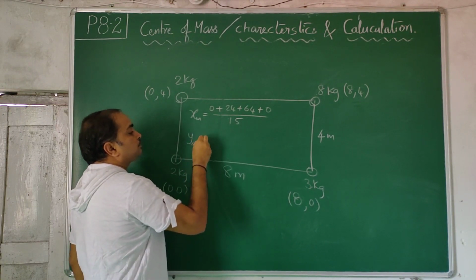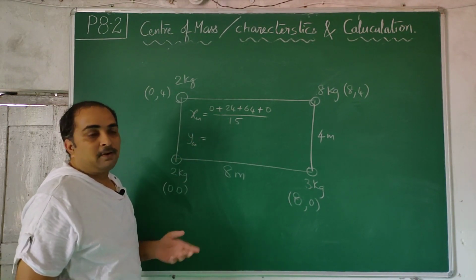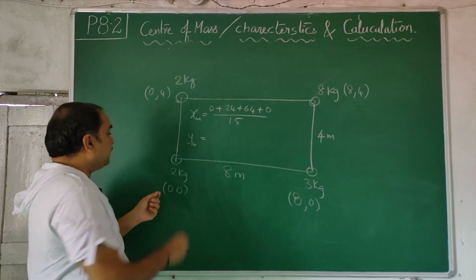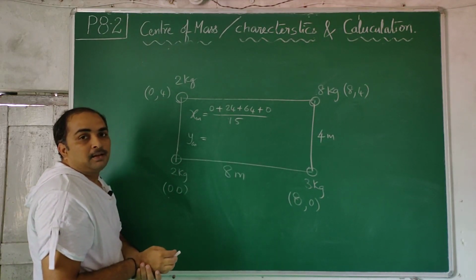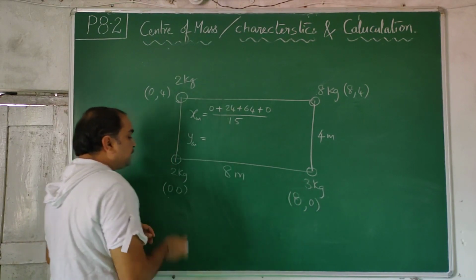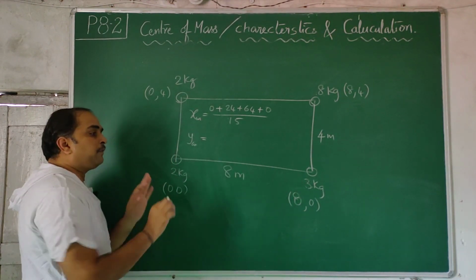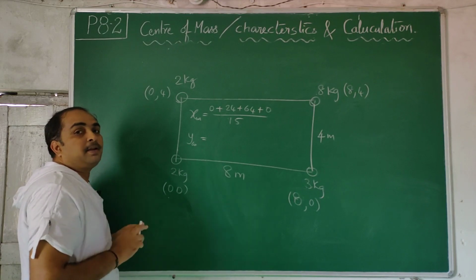YCM. You may be wondering, sir is doing very quickly. See, that's what I've told you. Writing this as M1, X1, Y1, M2, X2, it will take more time. If this is M1, this becomes X1, Y1. So you don't need to first write the coordinates. Just multiply it like that.